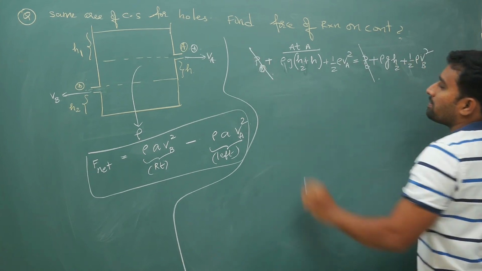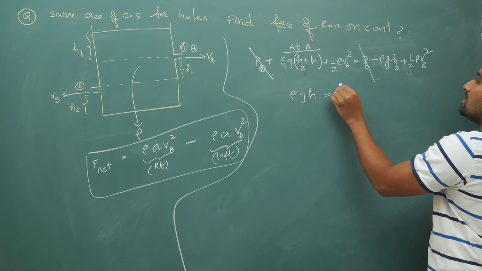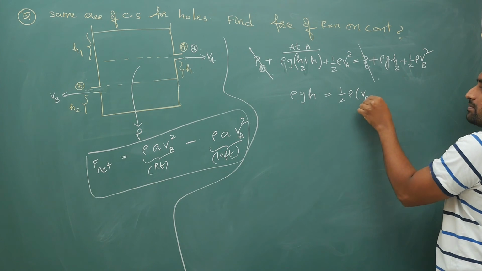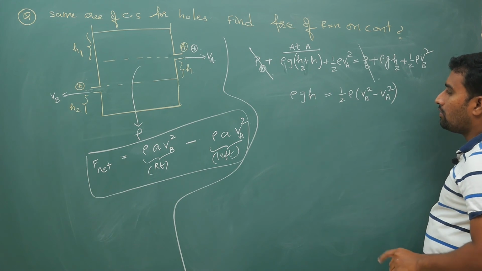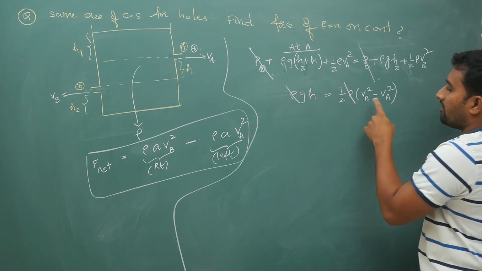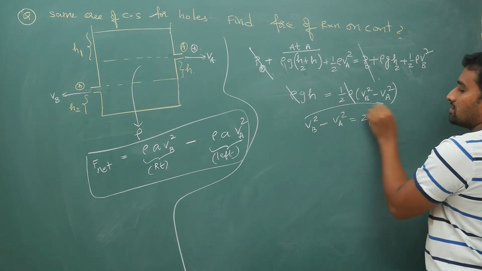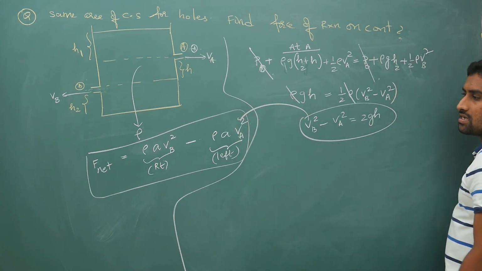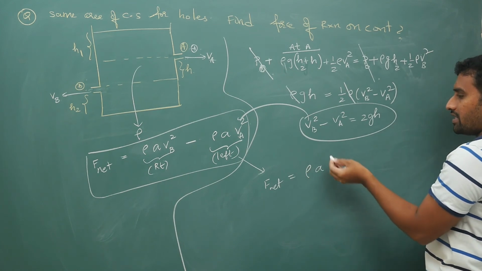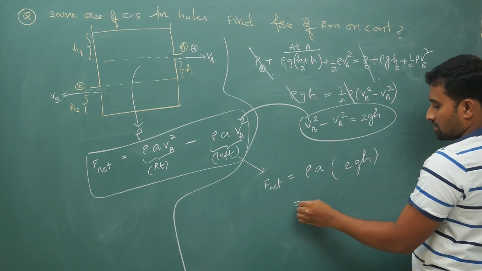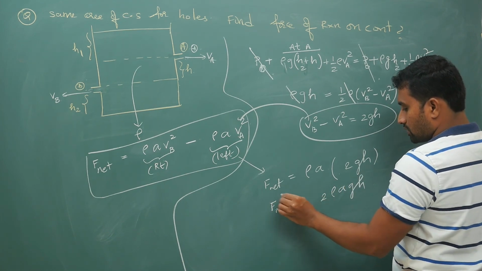Atmospheric pressure P naught will cancel off. Rho G H2 will cancel off. Rho G H is equal to half rho times VB square minus VA square. Now rho will cancel off. VB square minus VA square is 2GH. Take this back and substitute into the equation. Your net force on the container is rho A times VB square minus VA square, which is 2GH. So 2 rho A G H is your net force.